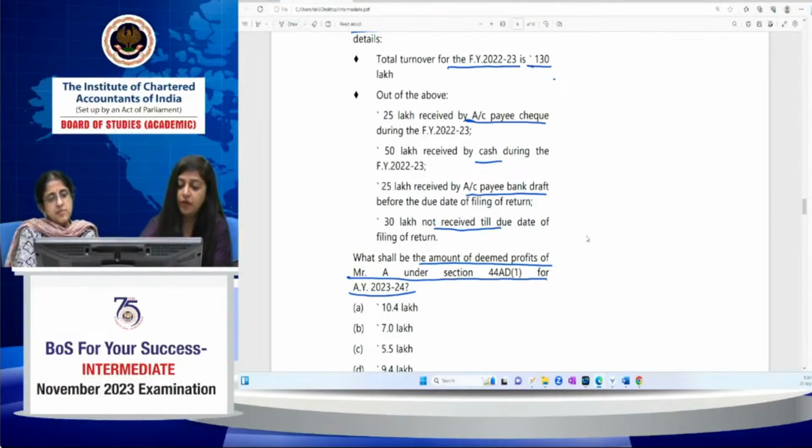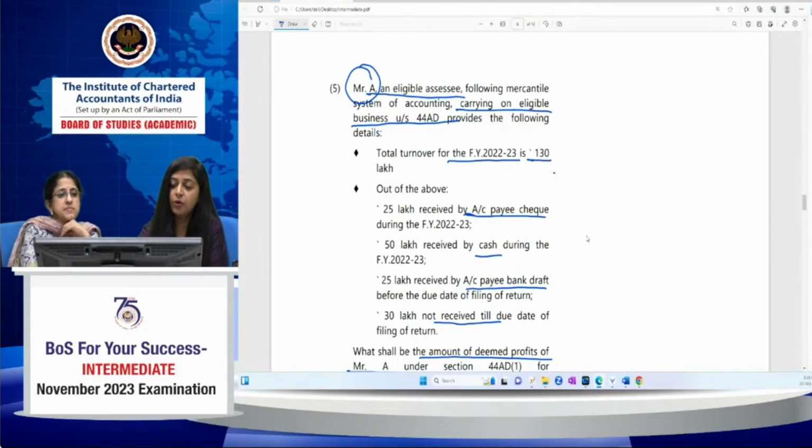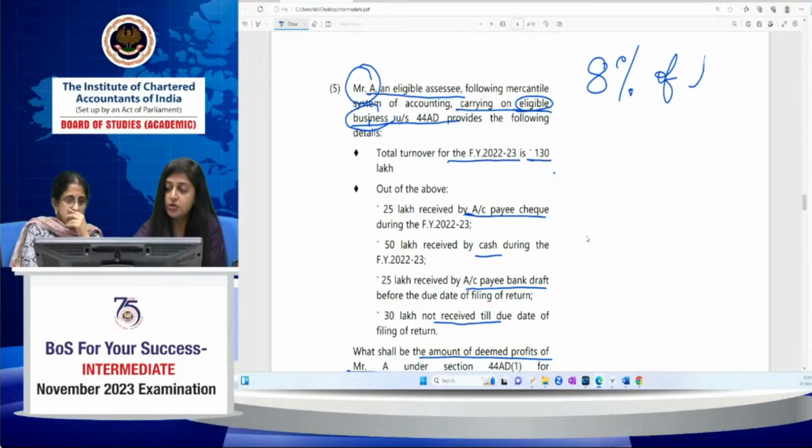So what does 44 AD say? 44 AD says that if an eligible assessee, which Mr. A already is, is carrying on some eligible business, then his profits and gains from such eligible business would be 8% of his total turnover or gross receipt.